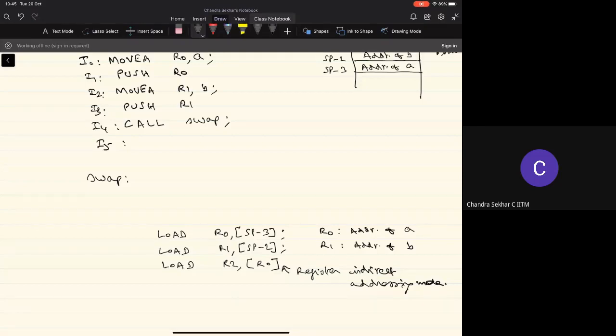So that's why we put the brackets around the R0, because if I don't put the brackets around the R0, then I'm trying to transfer the contents of the R0 itself. That's not what we are interested in here. We are interested in getting the value of the variable whose address is available in the particular register. So now after this instruction, what will R2 contain? R2 will contain the value of A, and similarly we get the value of B.